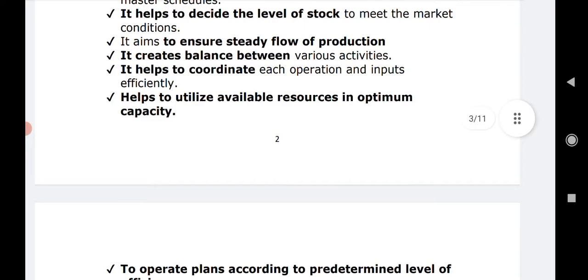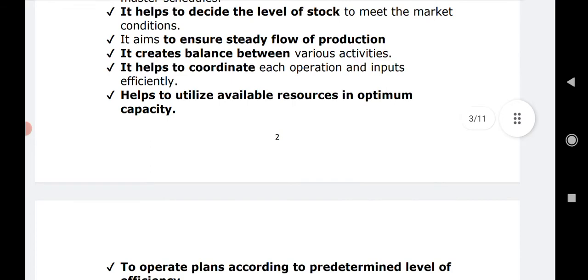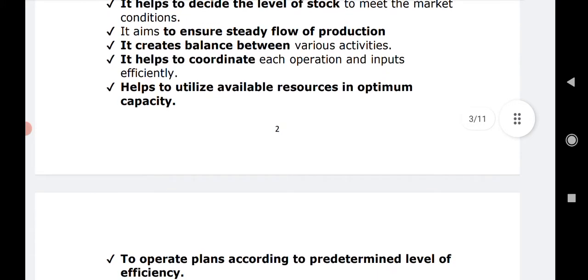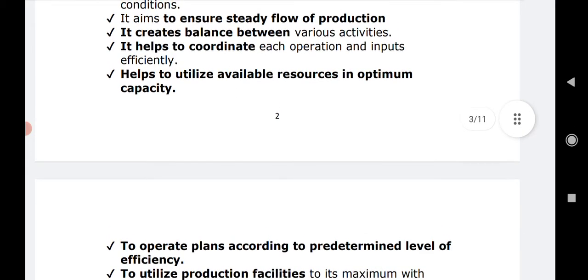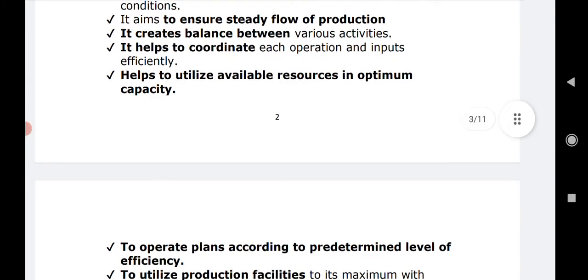કારણ કે પ્રોડક્શન પ્લાનિંગ કરેલું છે, we exactly know what will be the resources that will be required and we can arrange well in advance for the flow of these materials, or maybe we get to see that whatever the production is to be taken up, it is taken up flawlessly, or it is taken up in a proper smooth flow, right? Next comes up is it creates a kind of balance in the various activities. With the help of production planning, we can create the balance in the various activities, right? Whatever the things required, a proper timing, a channel, a kind of materials, everything can be managed well.